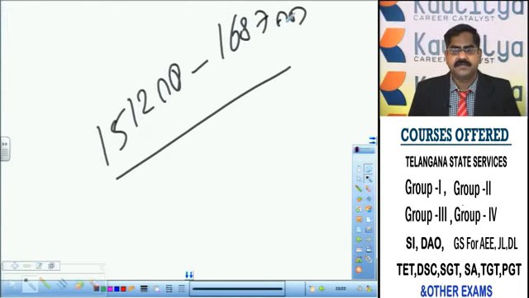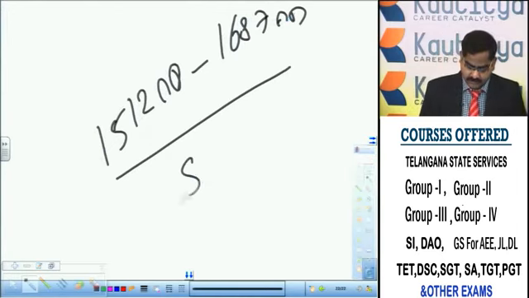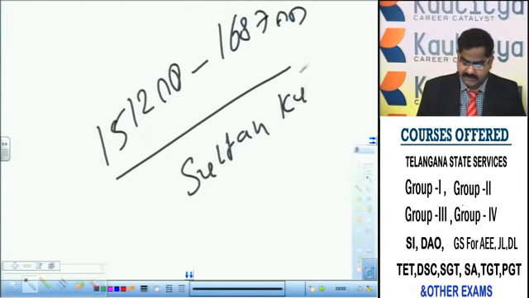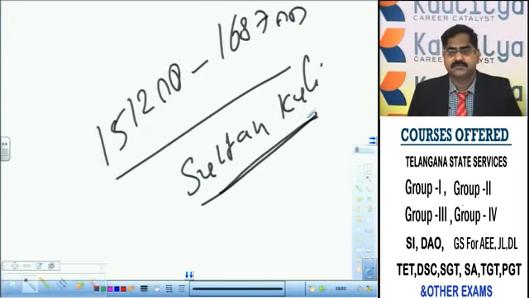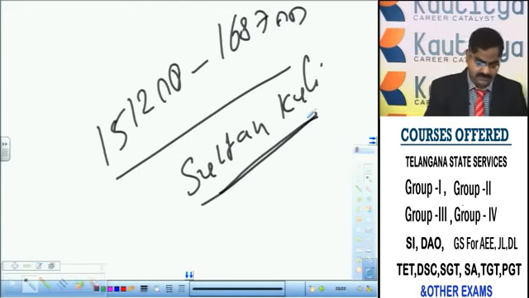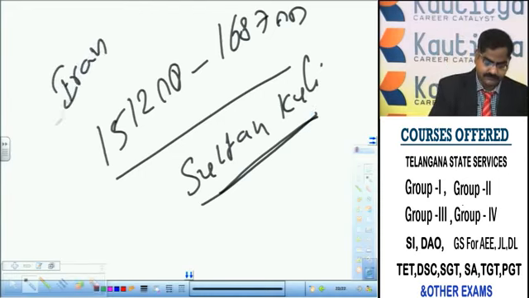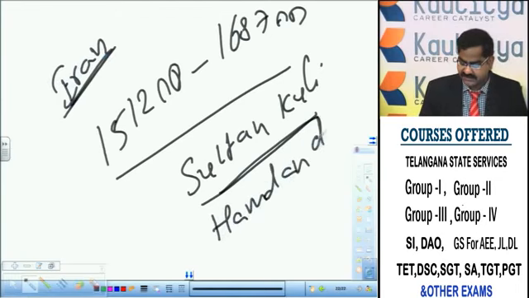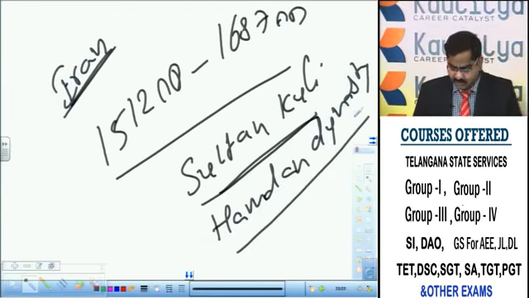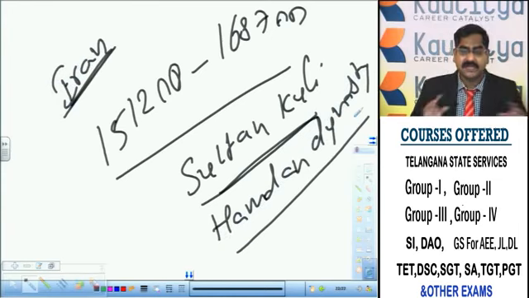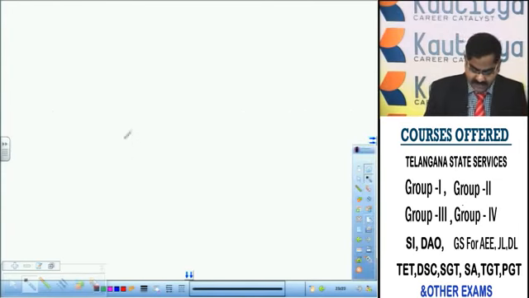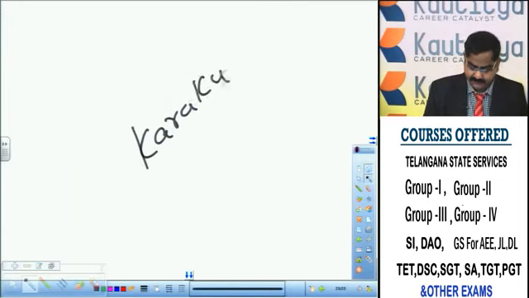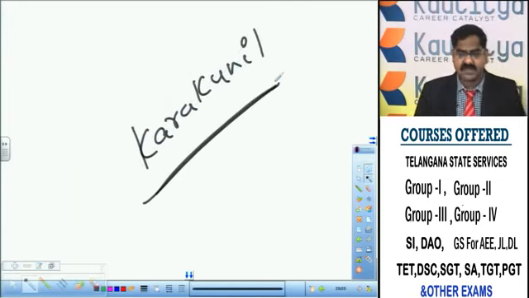The Qutub Shahi independent kingdom was founded by Sultan Quli. The rulers of the Qutub Shahi dynasty actually belonged to Iran, to the Hamdan dynasty. They came from Persia or Iran, and they are related to a clan namely Karakunil.